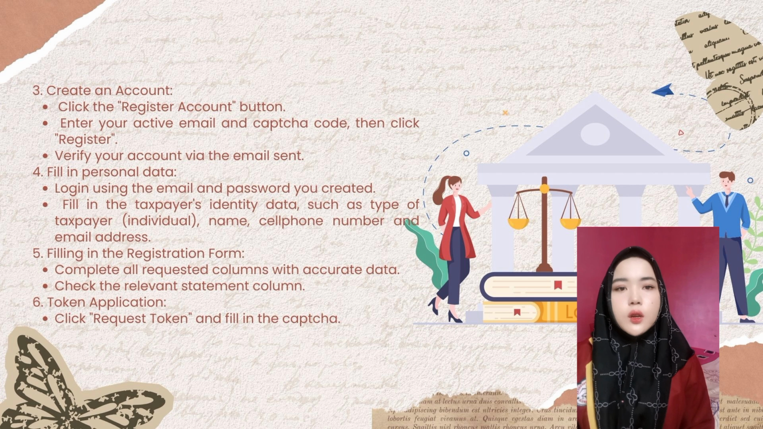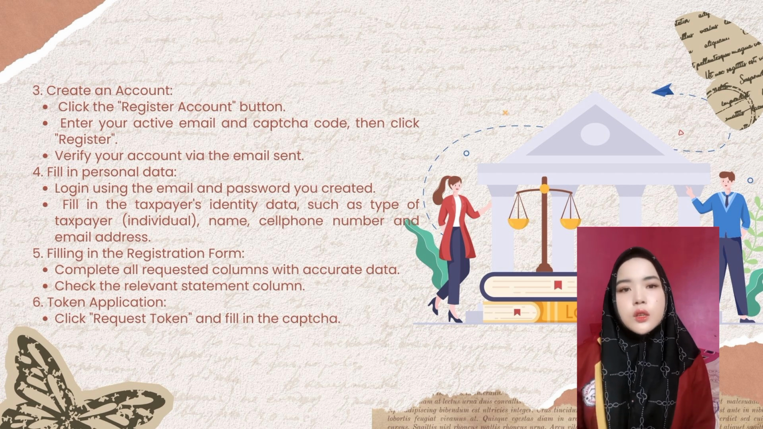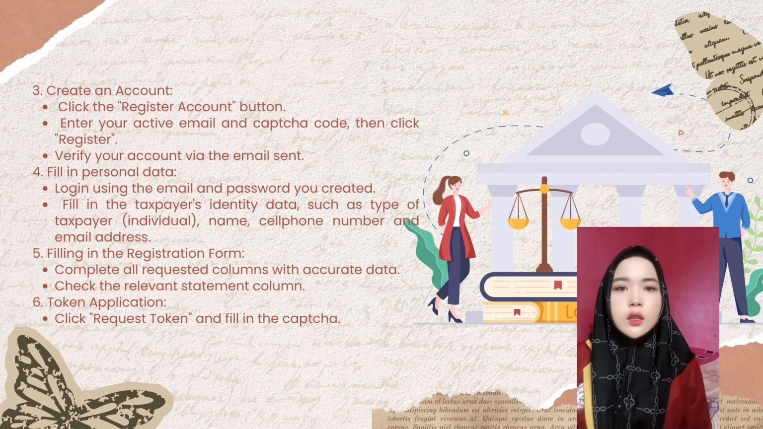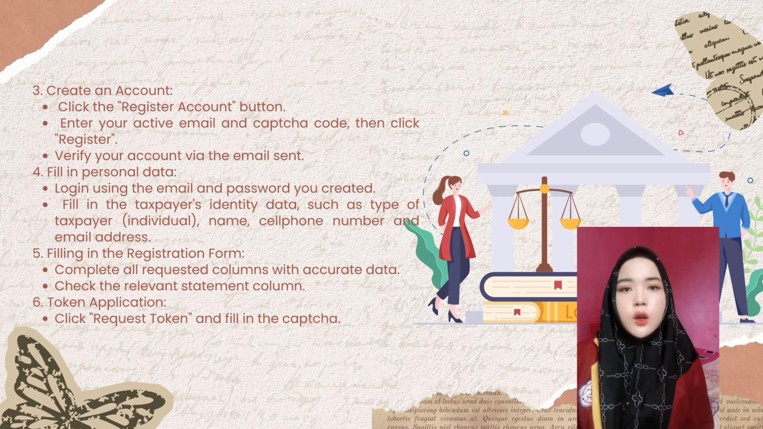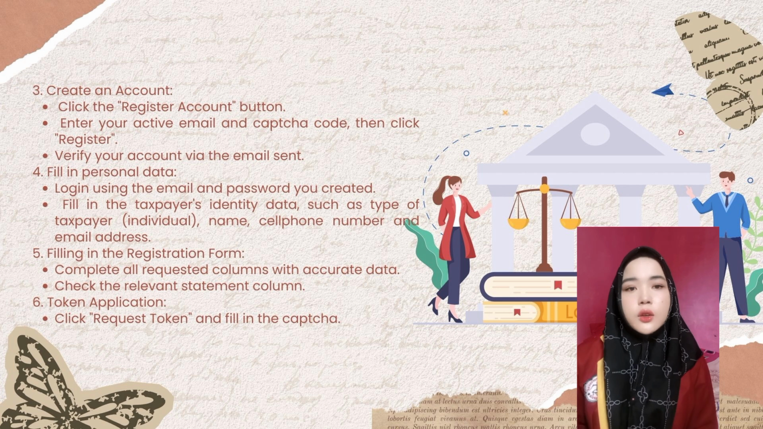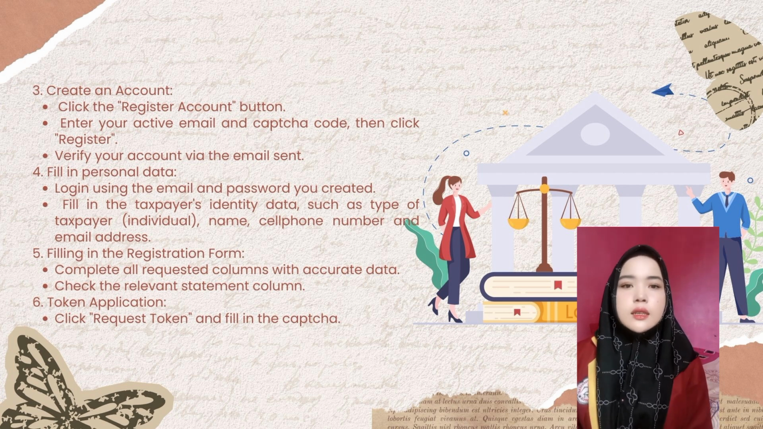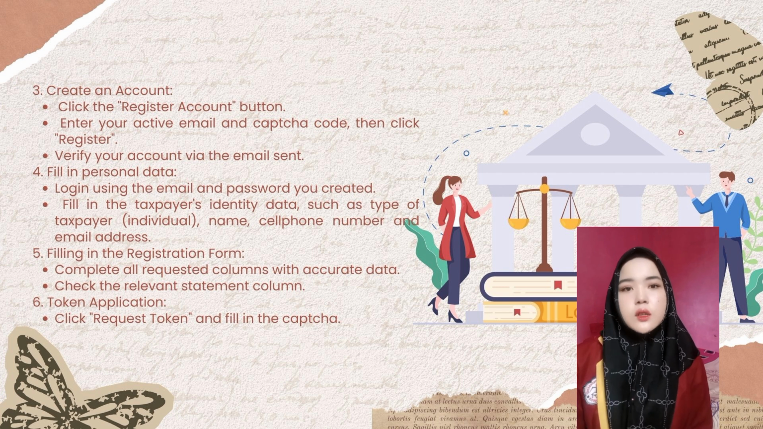4. Fill in personal data. Next, log in using the email and password you created. Next, fill in the taxpayer identity data such as type of taxpayer, individual name, cell phone number, and email address. 5. Filling in the registration form. Next, complete all requested columns with accurate data. Next, check the relevant statement columns. 6. Token application. Click request token and fill in the data.